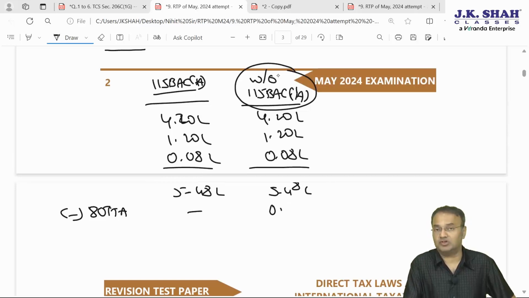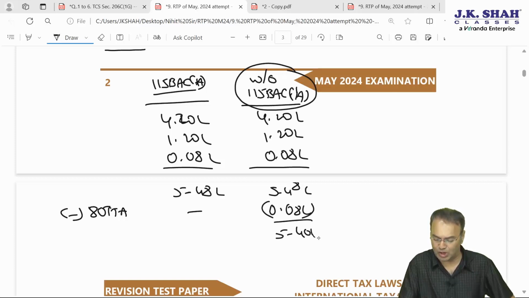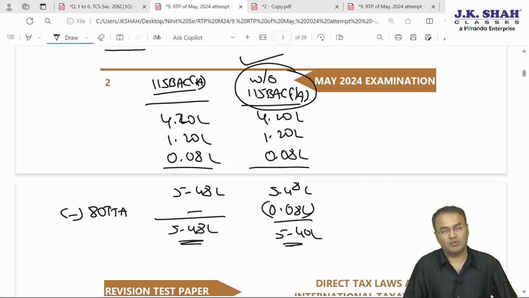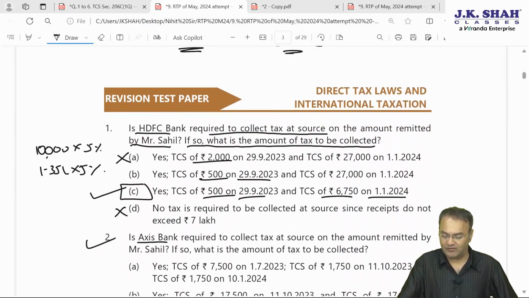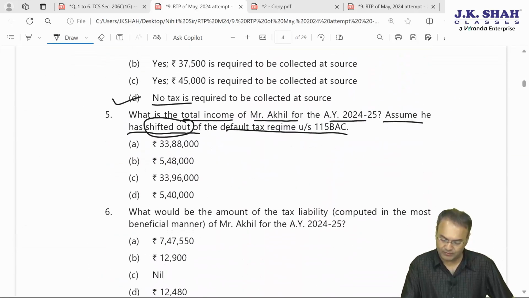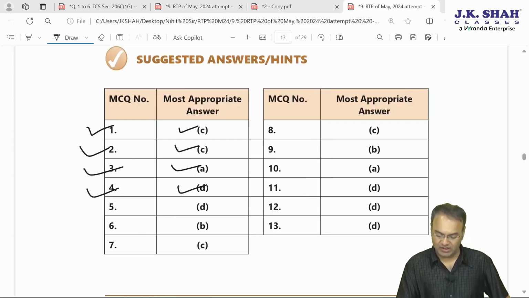But if he is shifting out of 115BAC subsection 1A, then the 8,000 deduction is allowable. His income would be 5,40,000 under this option and 5,48,000 under the other. Which option is he opting for? Normal. He is shifting out of it. Therefore, 5,40,000 is the correct answer. Let's check the options available. 5,40,000, D is the answer. Yes, D is the correct answer.